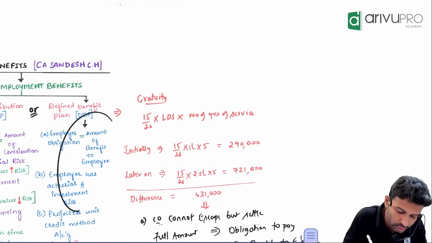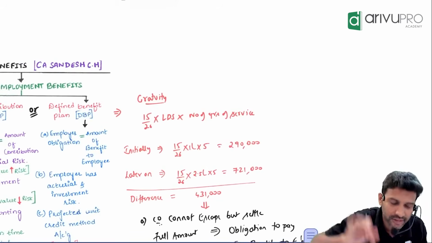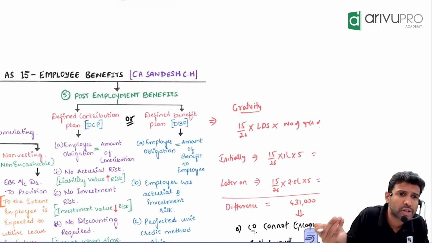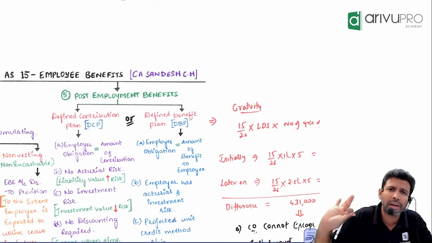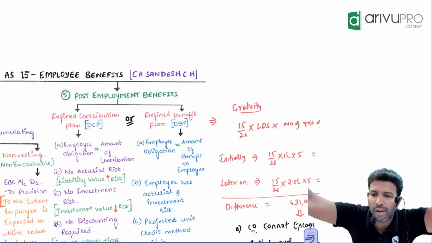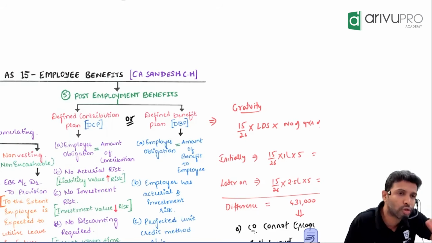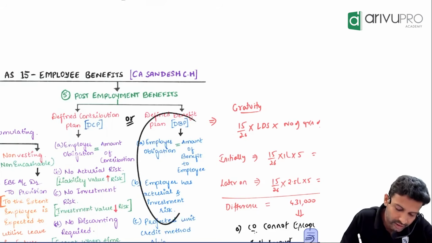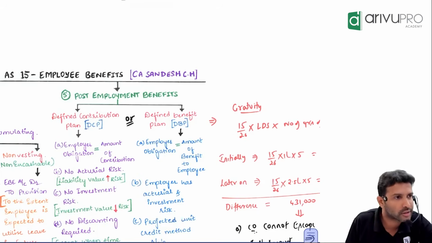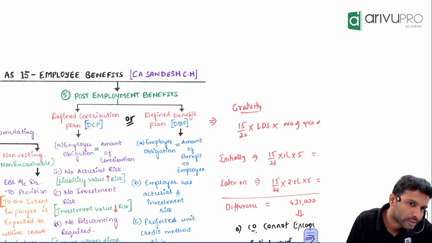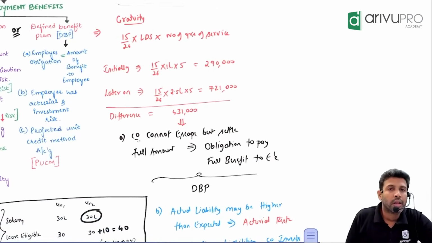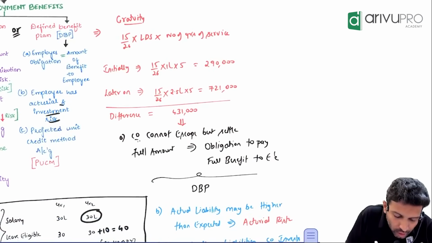Is that risk there here? It is there. In the case of a defined contribution plan, should the company worry about that? No, the company's obligation is just to contribute. After that, we will not worry about it. So in DCP there is no actuarial risk, but here there is actuarial risk. Got the meaning of it? Yes. Here there is also something called investment risk.